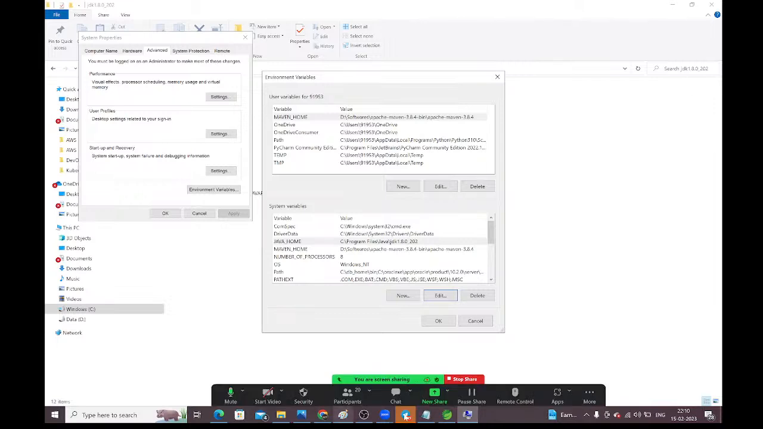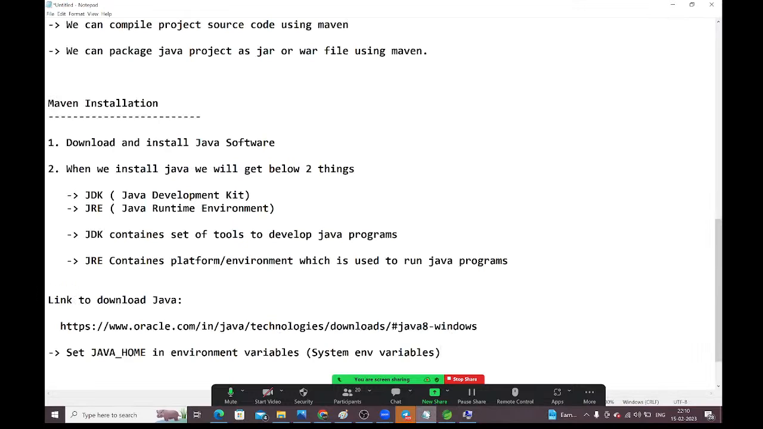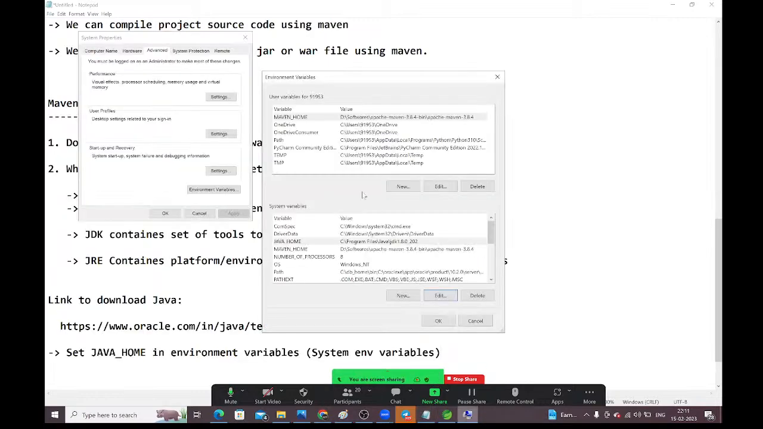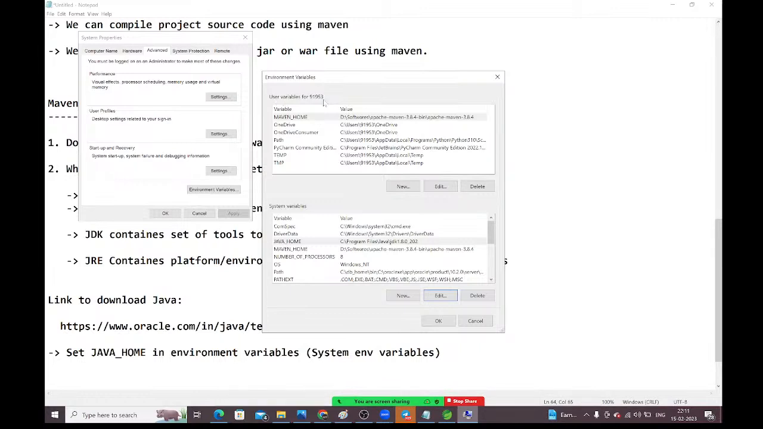Now go to our notes. Set Java home in environment variables. Once you go to this environment variables, there you can see two types of environment variables. What two types? One is user variables. Second one is system variables.